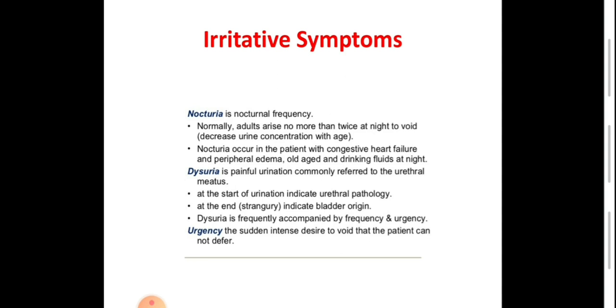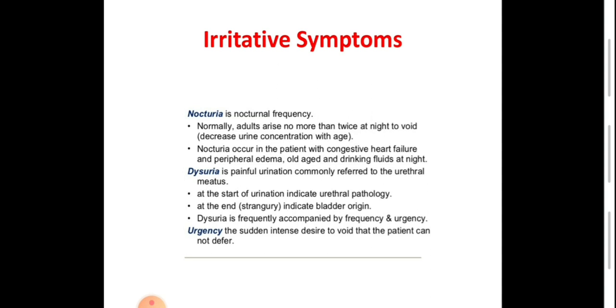Nocturia occurs in a patient with congestive heart failure or peripheral edema for any cause. In old age patients, due to decreased elasticity of the bladder, or after drinking a lot of fluid or taking a diuretic at bedtime or night, all these may cause nocturia. Also, in renal impairment, with loss of concentrating ability of the kidney, the patient may develop nocturia. It is also the earliest symptom of prostatic hyperplasia.